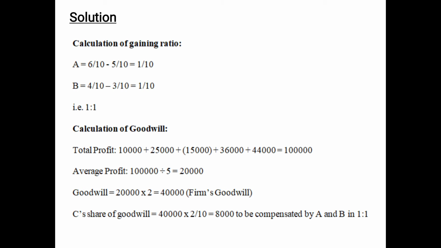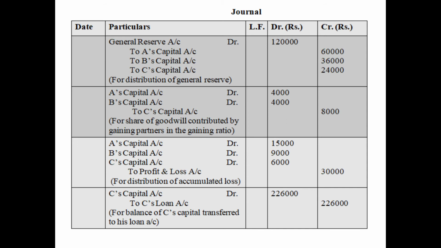to 8,000. So this 8,000 share of goodwill of C will be compensated by the gaining partners or the remaining partners A and B in the gaining ratio 1:1. That means half of it, 4,000, will be contributed by A and 4,000 will be given by B. So let us discuss the journal entries.